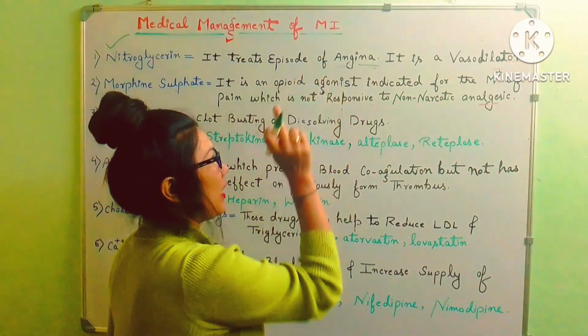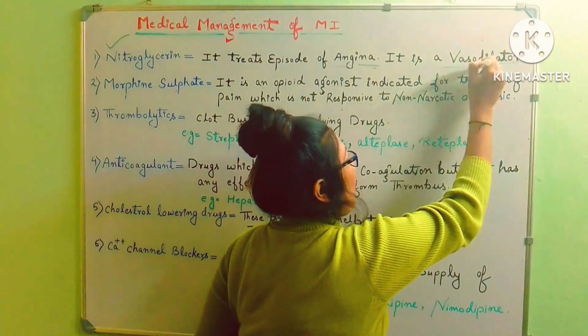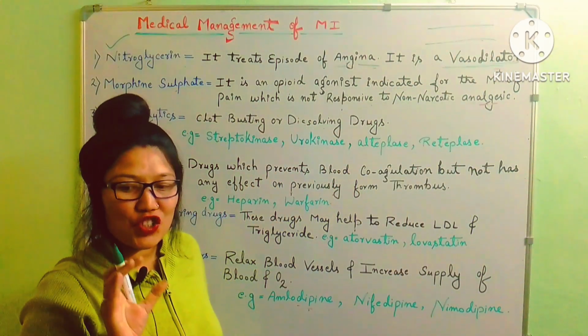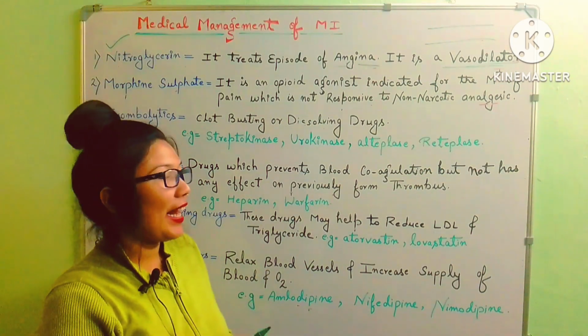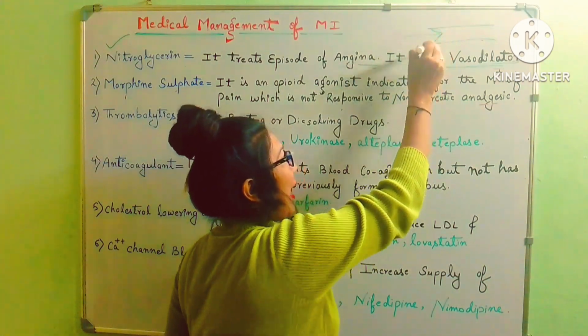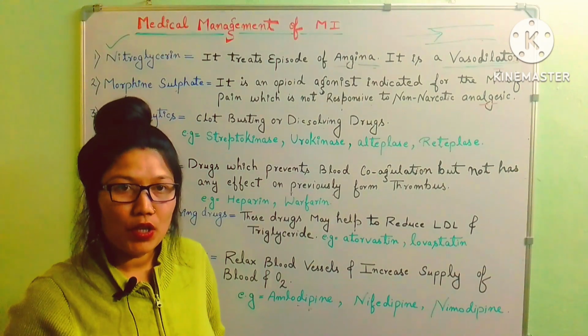It is a vasodilator. It means it can dilate both arteries and veins. Mainly we are studying the coronary artery here, so it will dilate the coronary arteries so that blood can flow easily and our myocardial cells and tissue get oxygen and nutrition.